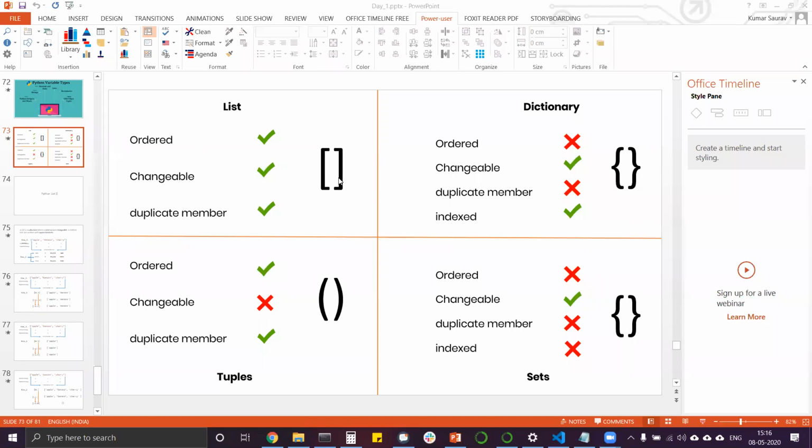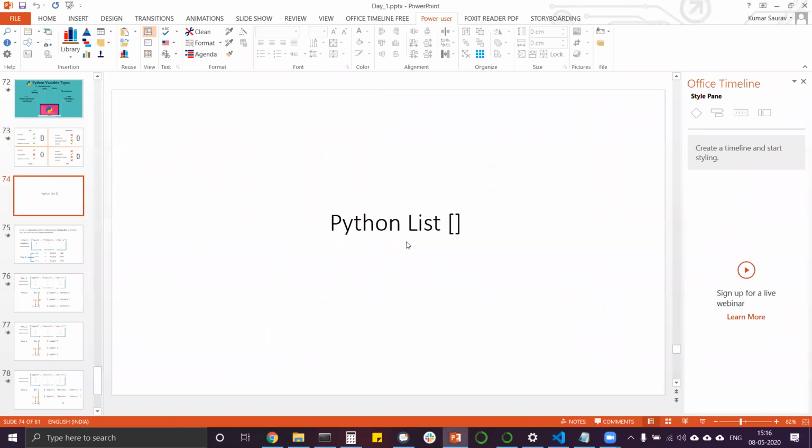Wherever you see a square bracket with something inside it, it's a list. Whenever you see a round bracket with something inside it, it must be a tuple. And whenever there is a curly bracket, it could be a dictionary or a set. But the difference between set and dictionary is that dictionary is indexed and sets are not. So we discussed this thing. We discussed what the Python lists are.